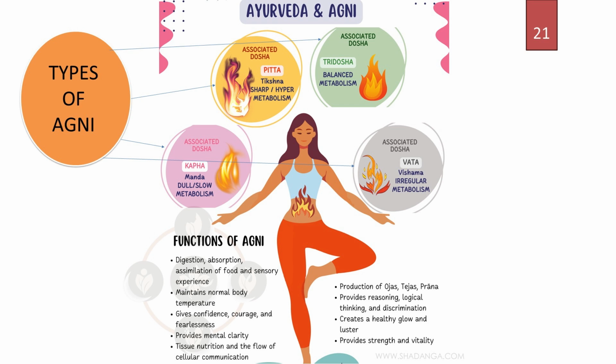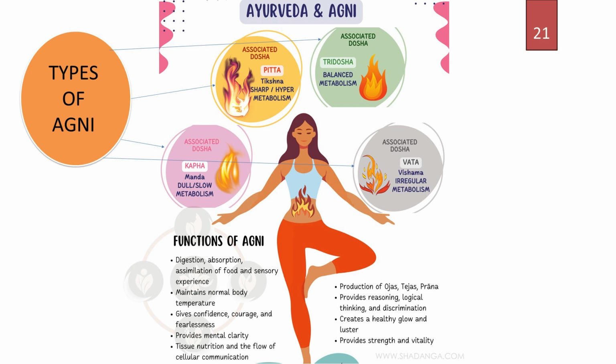Okay, let's look at this picture. You can see that a lady is standing in the middle of the picture, right? Look at her stomach region. You can see a fire inside it. So why is it mentioned there? Actually, the main seat of Agni in our body is in the stomach region.